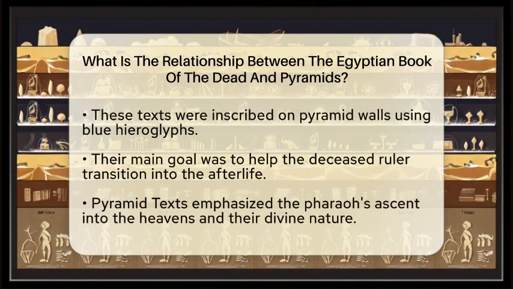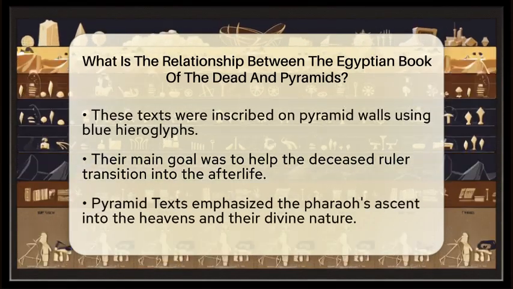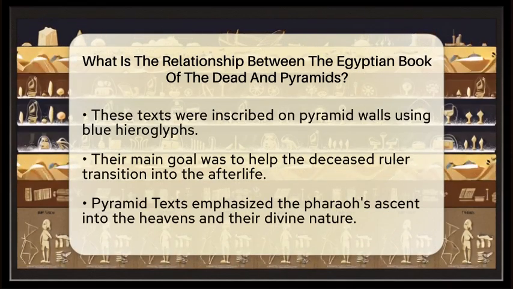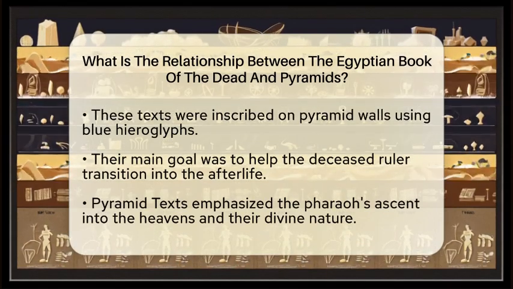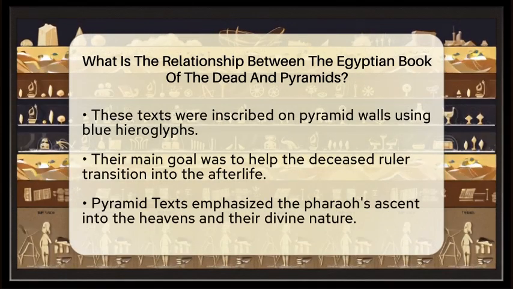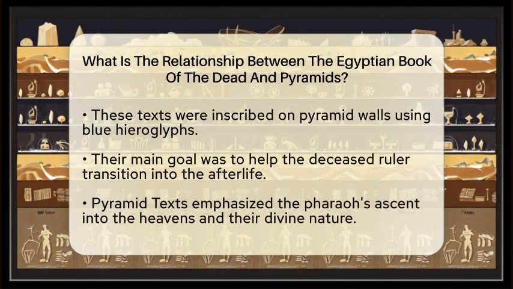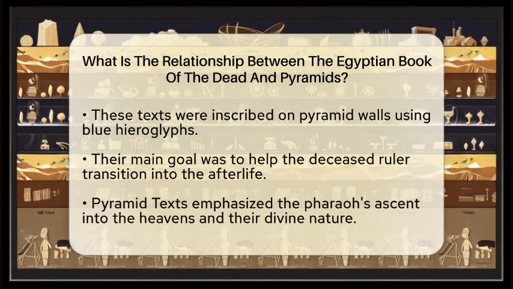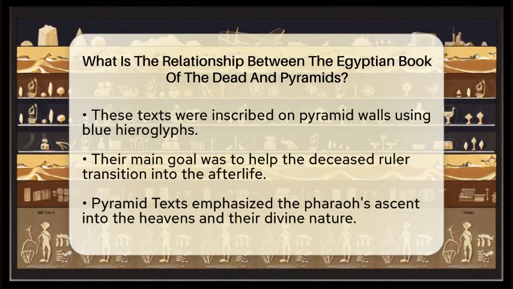These texts were carved into the walls of pyramids using blue hieroglyphs. Their main purpose was to ensure that the deceased ruler could successfully transition into the afterlife. They focused on the pharaoh's ascent into the heavens, emphasizing the divine nature of the ruler.